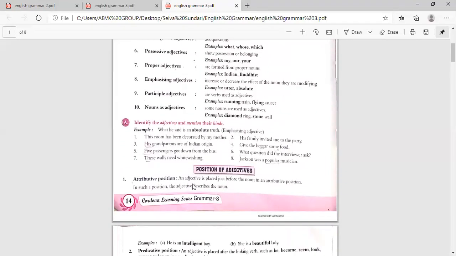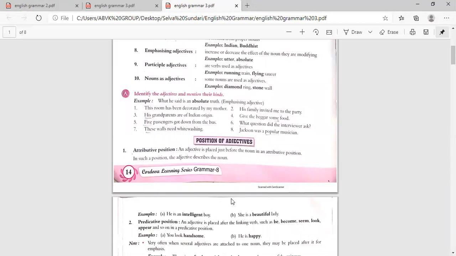Attributive position. An adjective is placed just before the noun in an attributive position. In such a position, the adjective describes the noun. Now we'll see what an attributive position is. Here, "He is an intelligent boy." So boy is the noun. What is it attributing? Intelligent tells about the boy. So that is an attributive adjective.